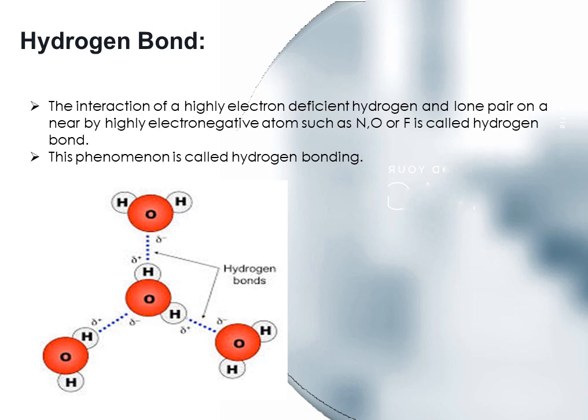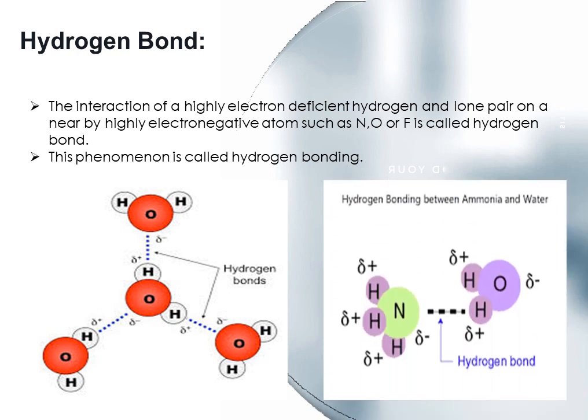Therefore, hydrogen bonding arises in water molecules due to the dipole-dipole interaction between the hydrogen atom of one water molecule and the oxygen atom of another water molecule. And this is the structure of hydrogen bond between the ammonia and water molecule.